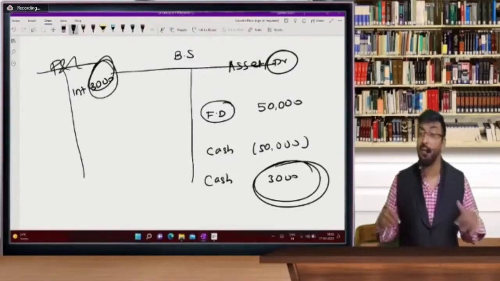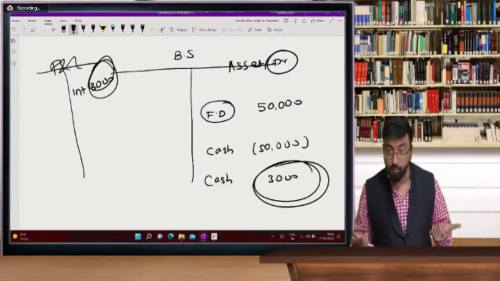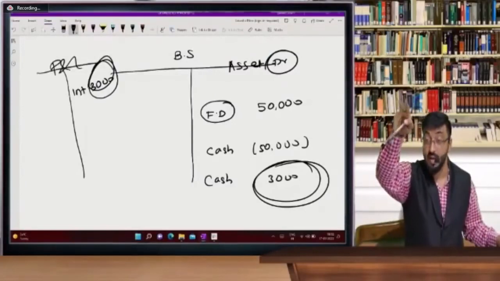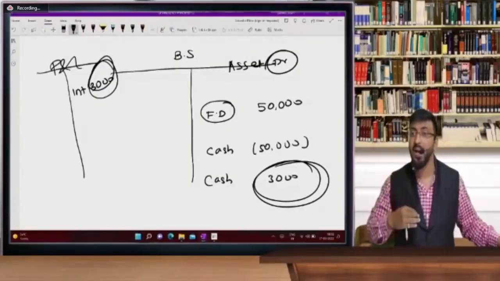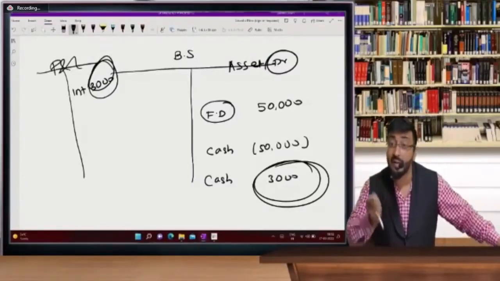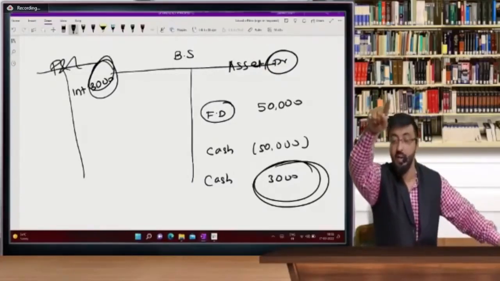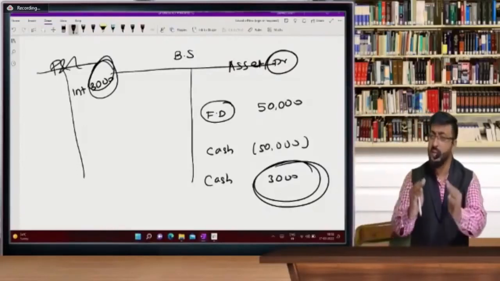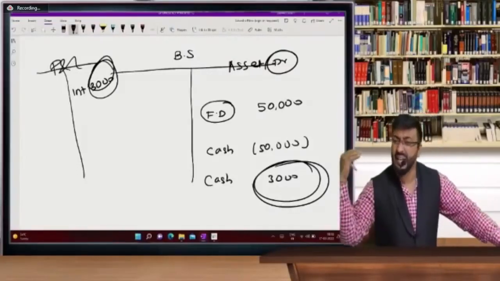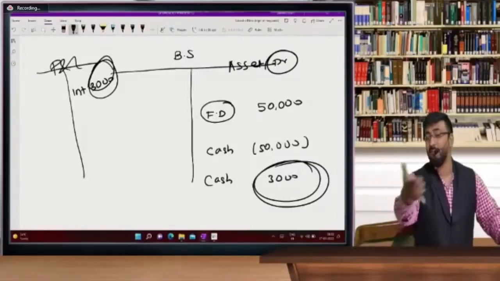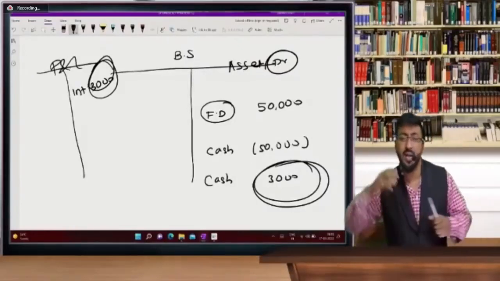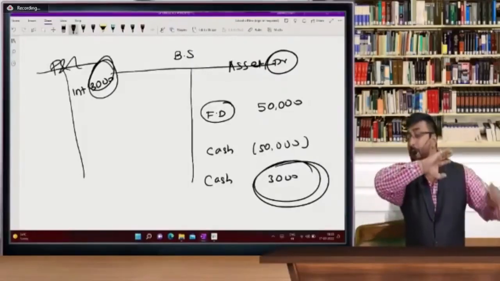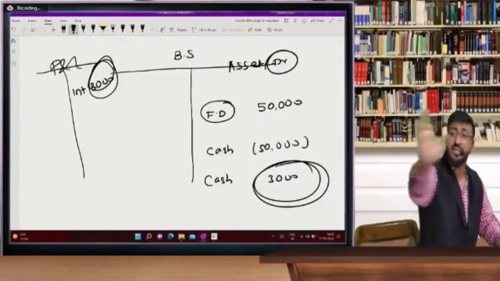Sir, when will I think that my accounts is getting improved? When you can visualize your financial statements, how it is getting reflected. My accounts is strong only because I can visualize this treatment in financial statements, in balance sheet and in profit and loss account. It is very easy for me to visualize this. I can reflect it in a fraction of a second. If you ask me any entry, I can visualize that journal entry to balance sheet, P&L. It comes right in front of me in a flash, how it will proceed further.